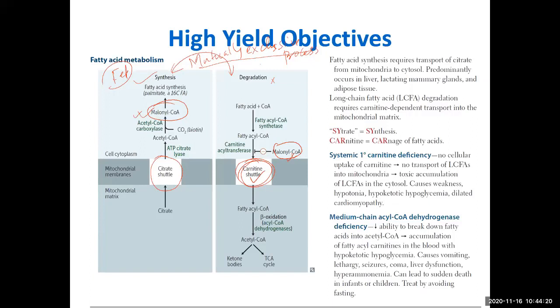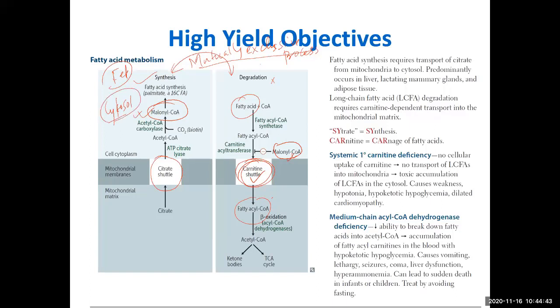Very simple. Fatty acid oxidation happens in the mitochondria, and fatty acid synthesis happens in the cytosol. So these two opposite processes occur in different compartments as well. They don't occur in the same compartment.